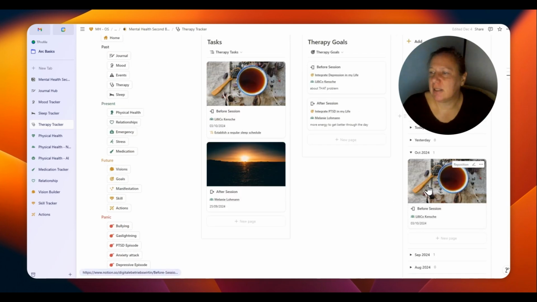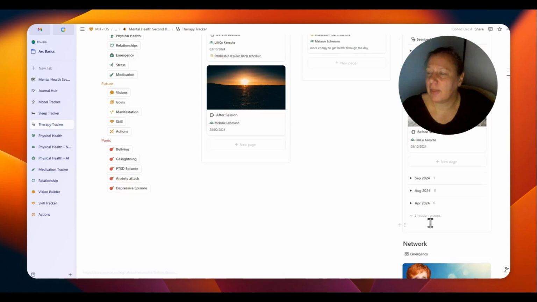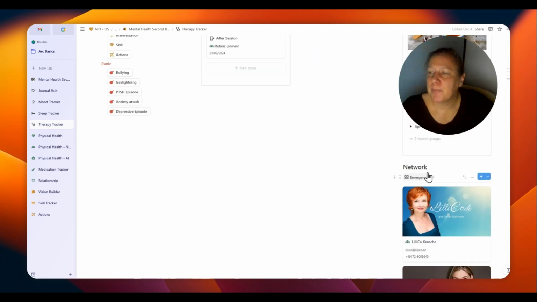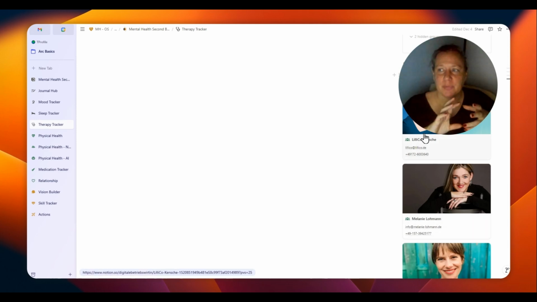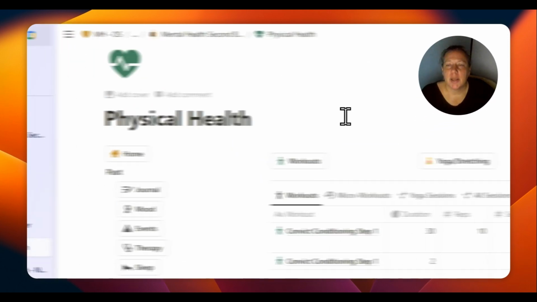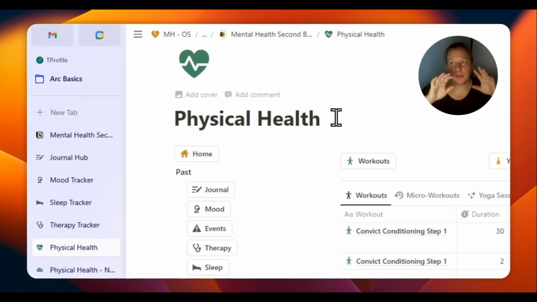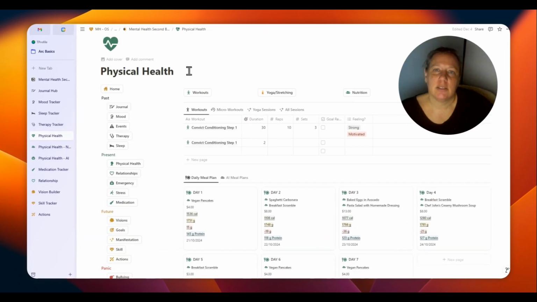And this is a reflection of how the session went. It also counts all sessions that you had during a month, and it gives you a quick reference to the network, to the persons, to your therapists. This is the Manage Your Present section, and this is the physical health page.